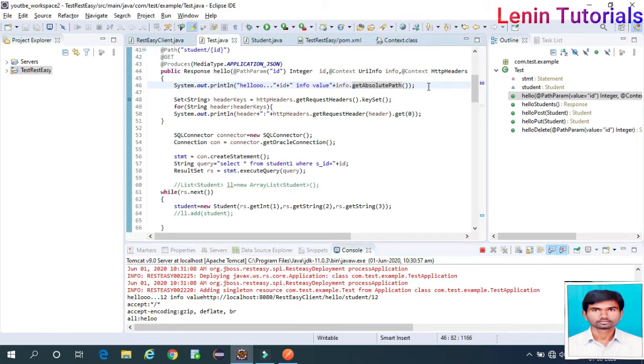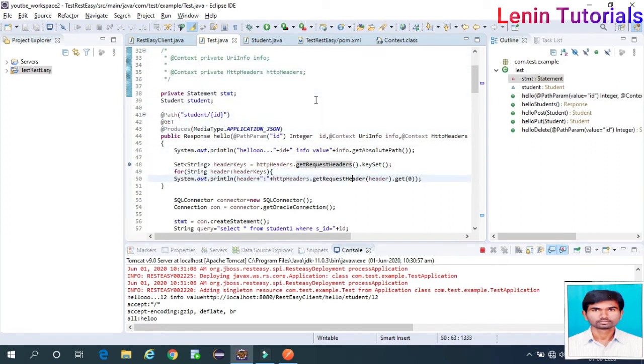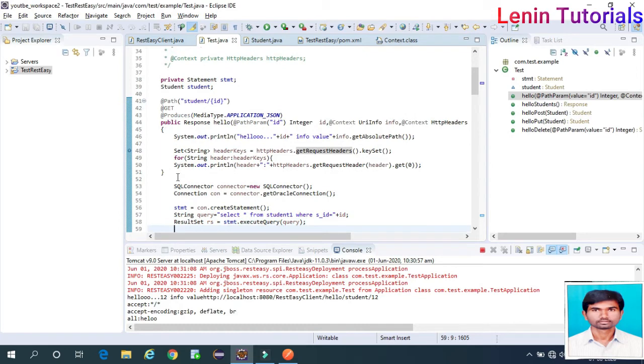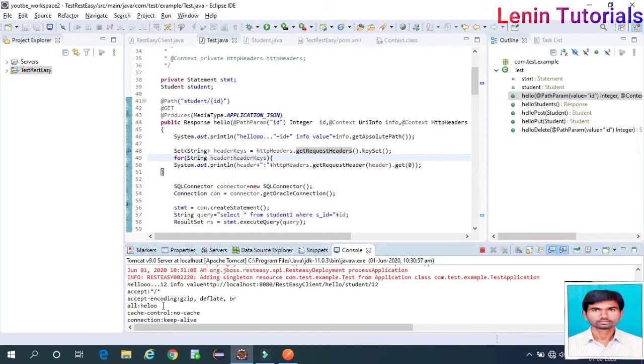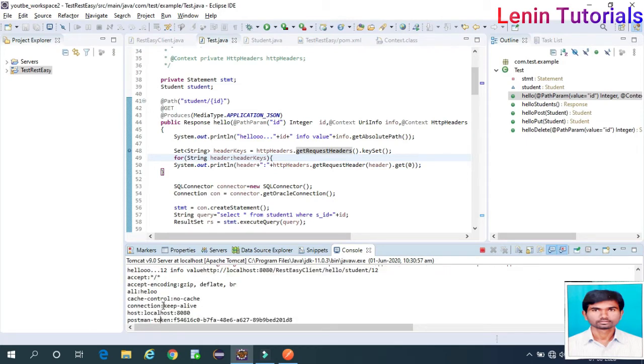Okay, this is fine. This is one of the ways of using absolute path over the info HTTP headers. From the HTTP headers, I'm printing everything here, all the values coming from the header.